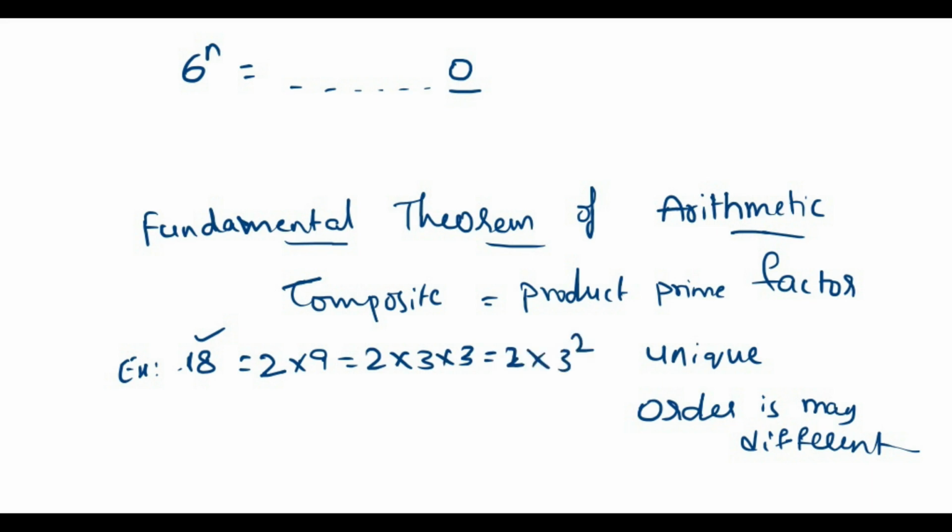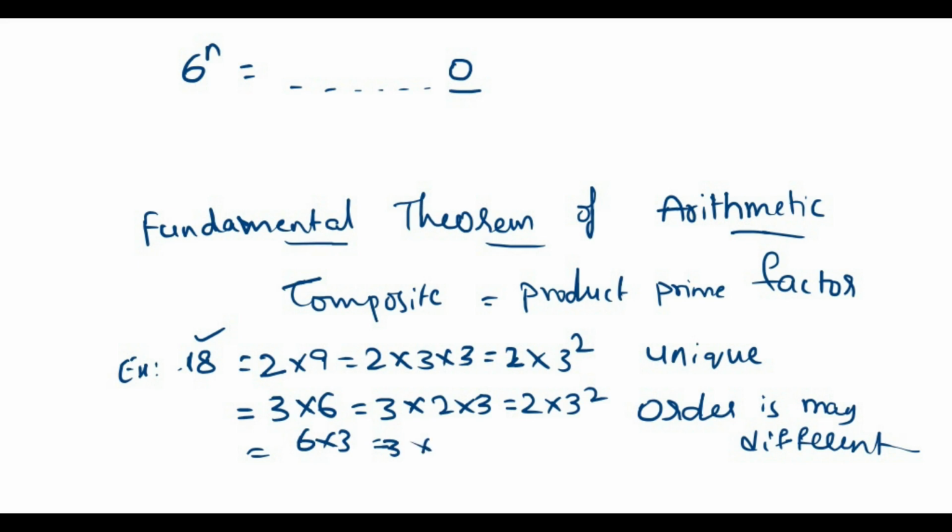We can also write 18 as 3 into 6, which is 3 into 2 into 3, which is again 2 into 3 square, but the order is different. Or we can write it as 6 into 3, and in that way it comes 2 into 3 into 3. Here also, 2 into 3 square.